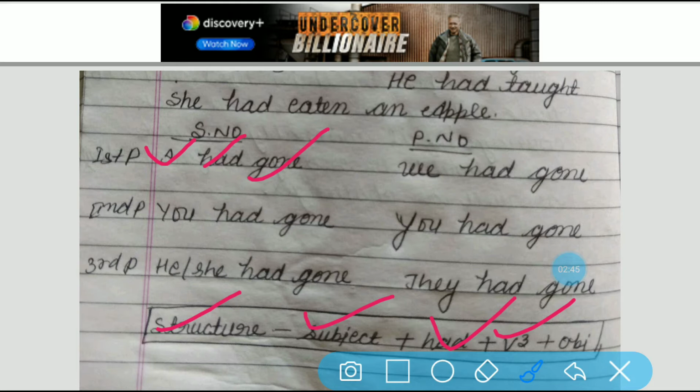Usually the verb is found in 5 forms, but 3 are most important: V1, V2 and V3. For example, eat, ate, eaten; speak, spoke, spoken; teach, taught, taught. These are examples of all 3 forms of the verb. I'll send you a list also. And at the end, what is written in the structure?